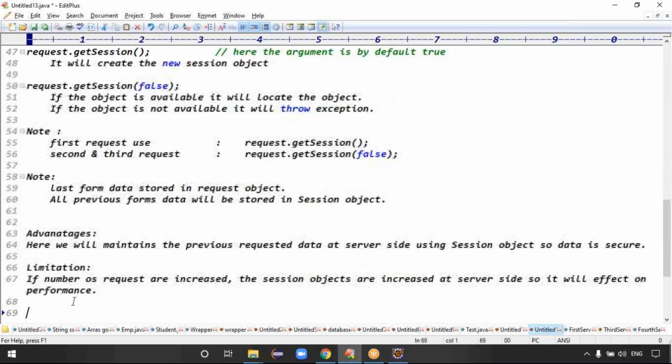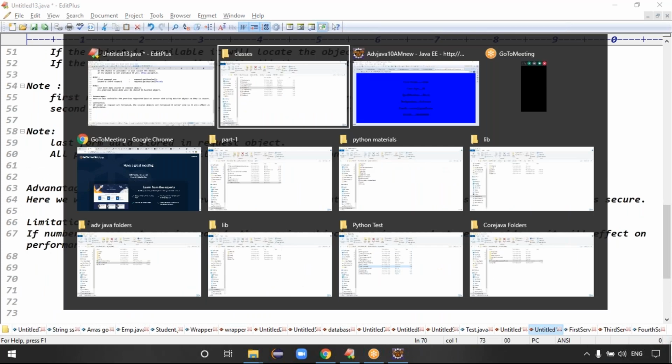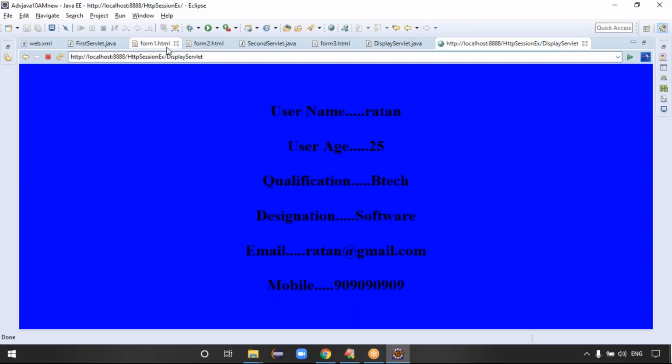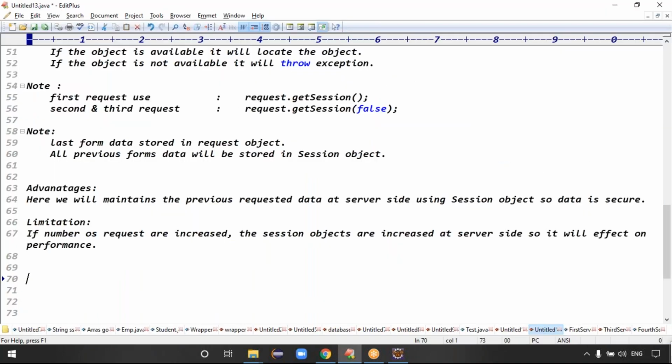So try to do this example so that you get more clarity. Don't postpone this kind of practicals, guys. If you postpone this type of examples, it's difficult to understand later.